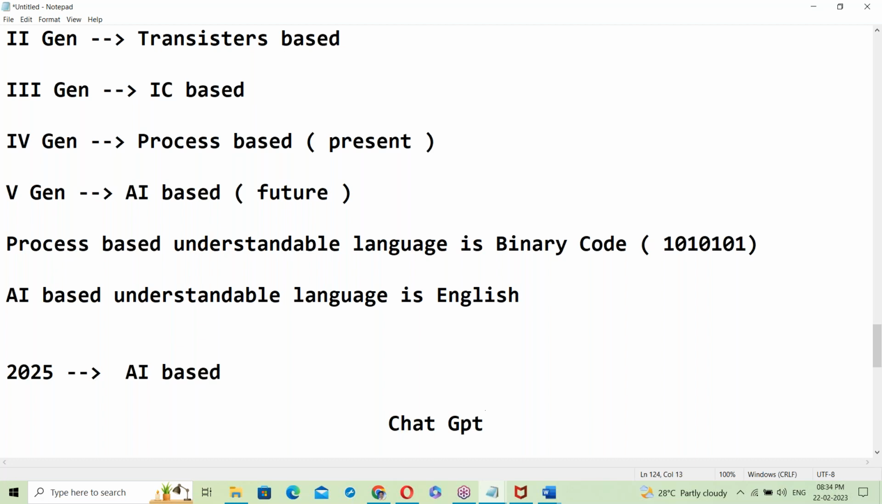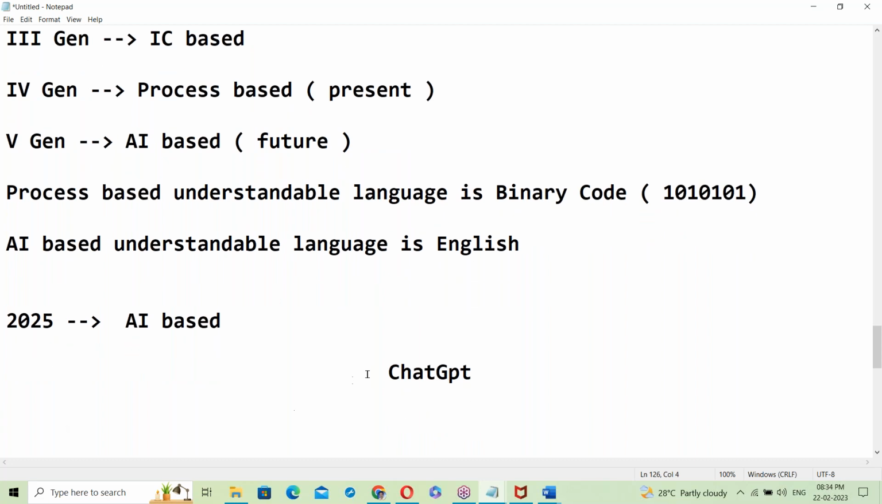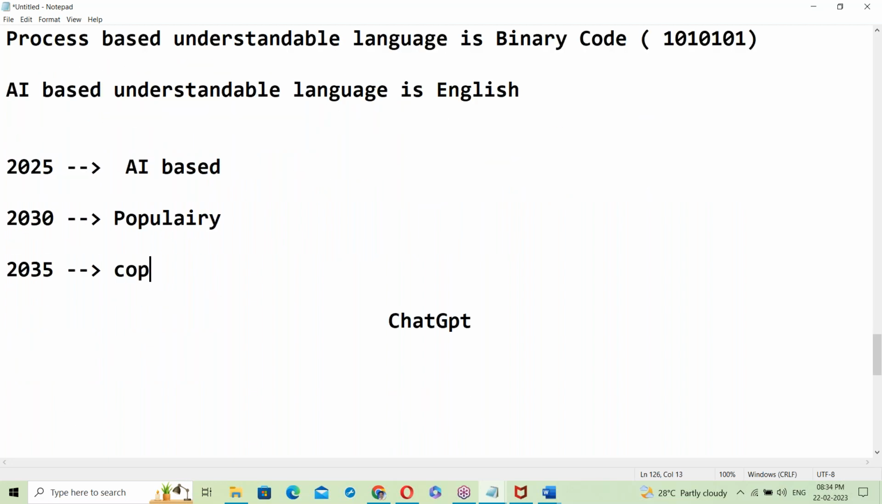ChatGPT. I think you have heard about ChatGPT now. It is the hot topic presently. This application works completely AI based. By 2025 to 2030, there is a chance of starting an AI-based world. By 2030 it will be getting popularity, and by 2035 we will have a complete AI-based world.